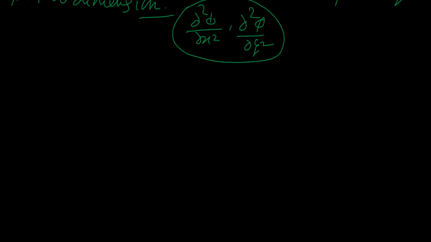We just state it as a theorem. As a theorem, I state it and then I will prove it. We can state how u and v are harmonic functions.